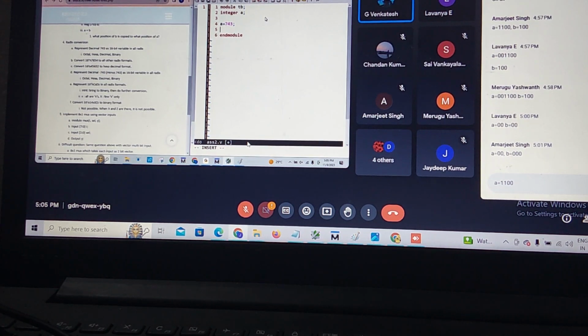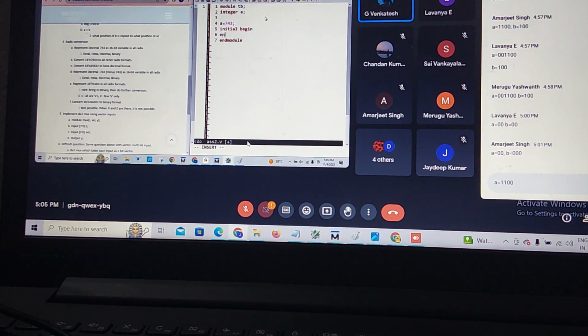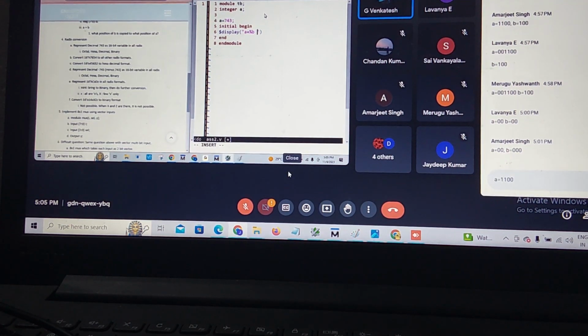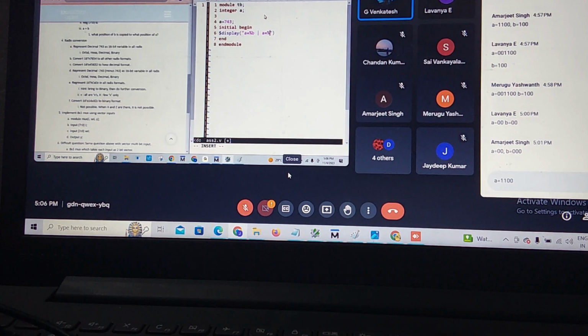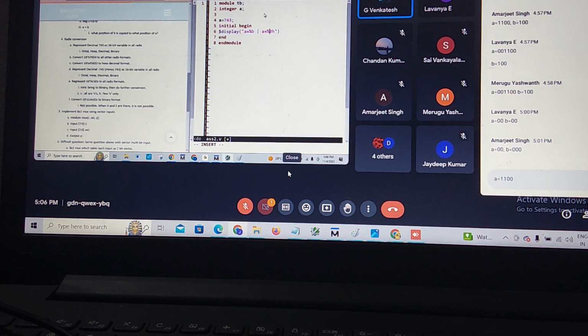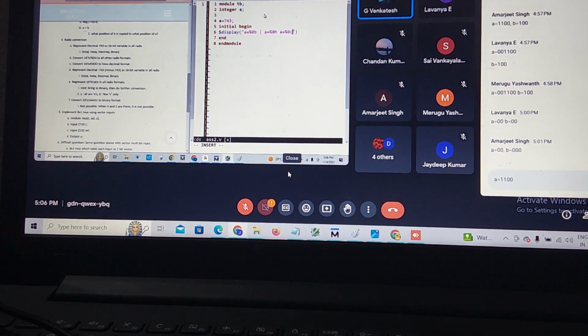In the procedure block, dollar display. A is equal to percentage b, A is equal to percentage h for hexadecimal, and A is equal to percentage o for octal.